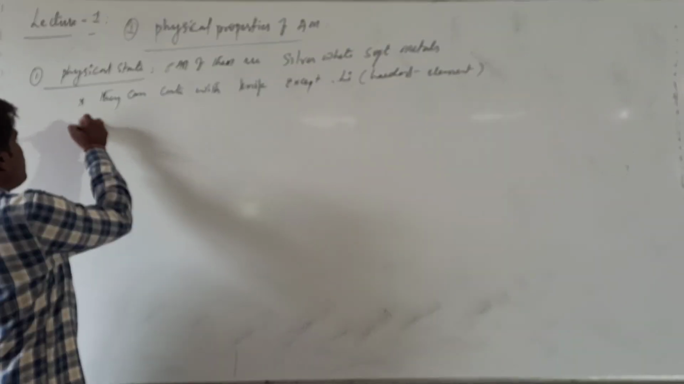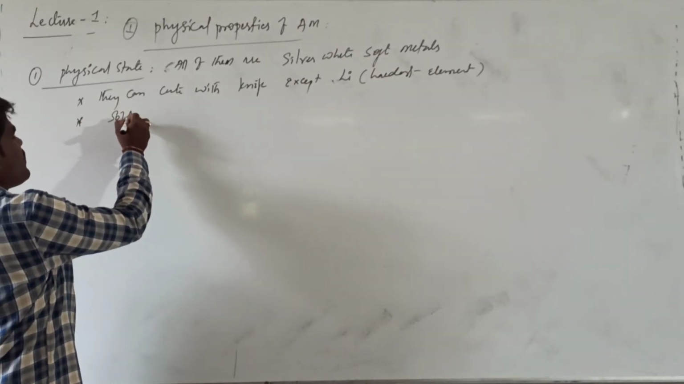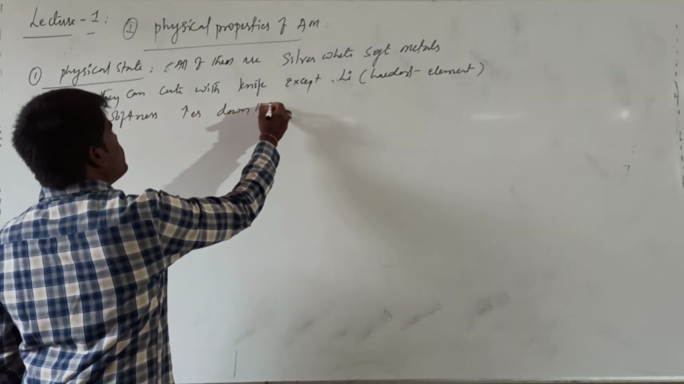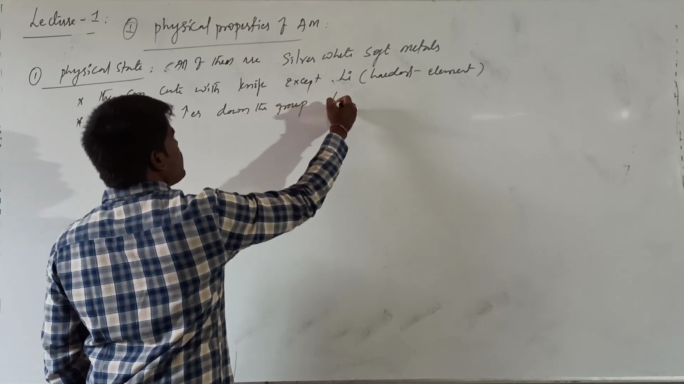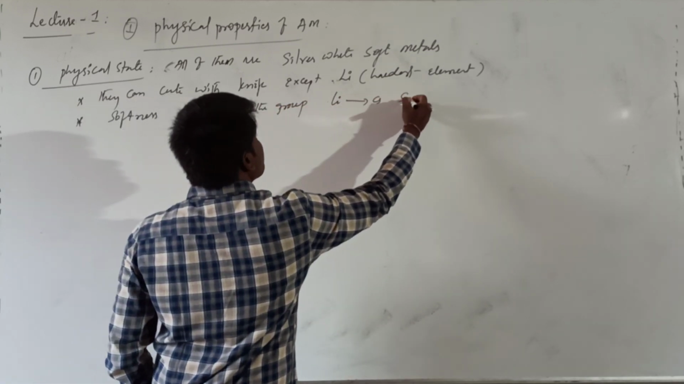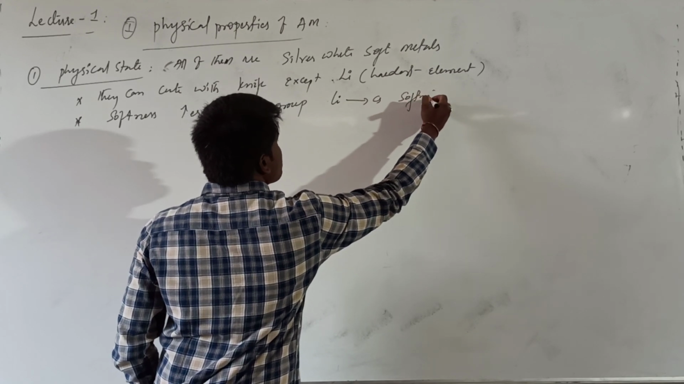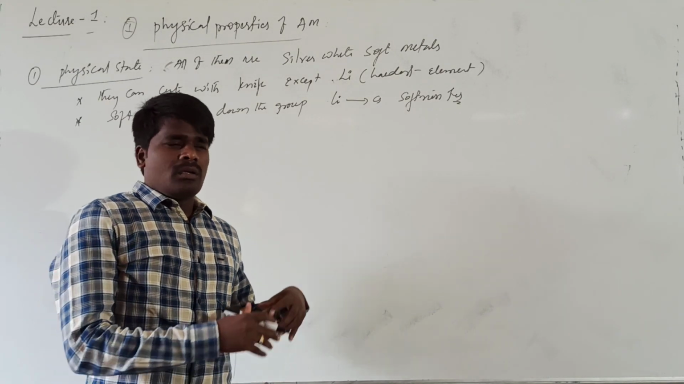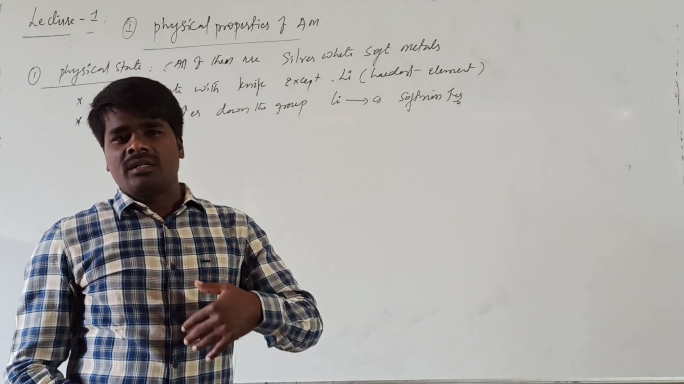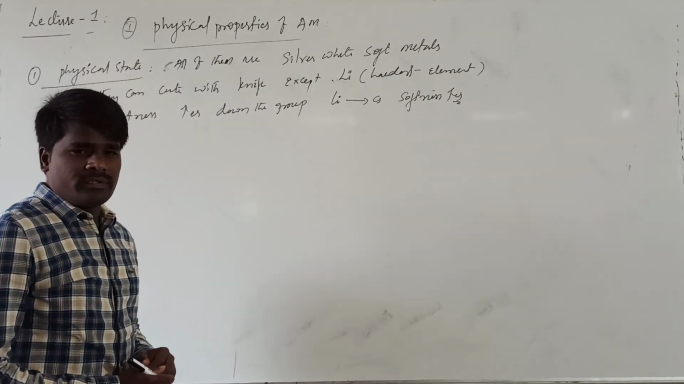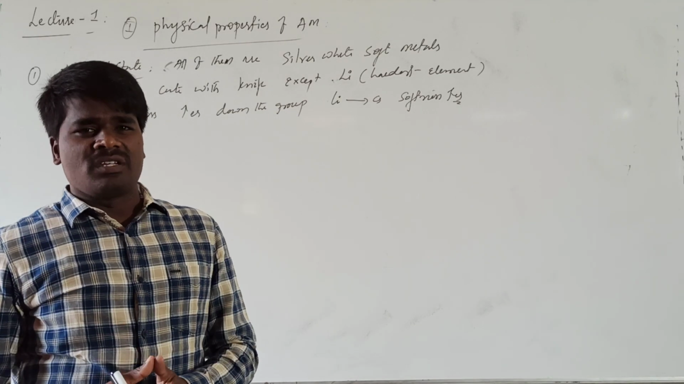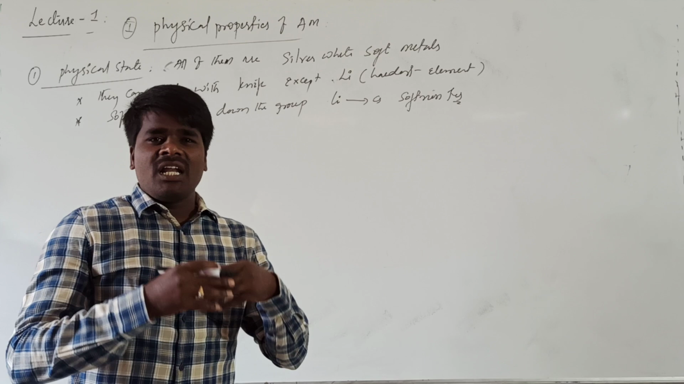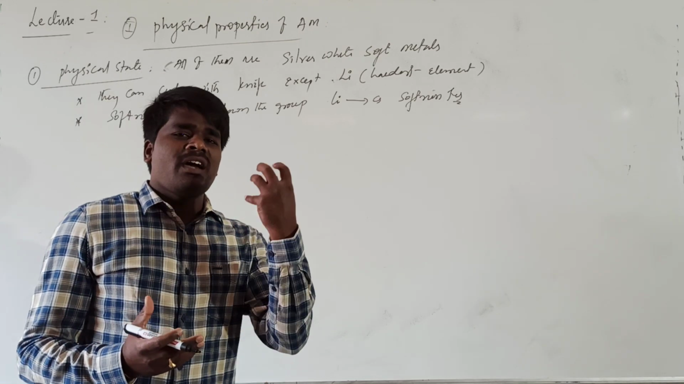Generally, what happens? Softness increases down the group. If you go from lithium to cesium, softness increases. Why are they soft? When comparing alkali metals with alkaline earth metals or transition metals, they are generally soft because of their small number of valence electrons. They have only one electron in the valence shell, so the metallic bond strength is relatively weak, and they are soft in nature.